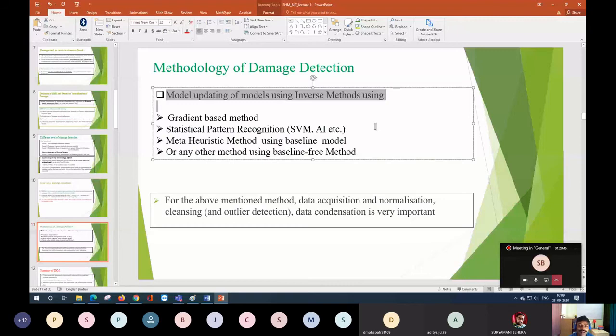Okay, another method is the metaheuristic method using a baseline model, and another is the damage prediction using a baseline tree model. Okay, so this research is also ongoing. You'll find that these last three research areas are still going on, and you also can contribute with a minimum amount of resources.